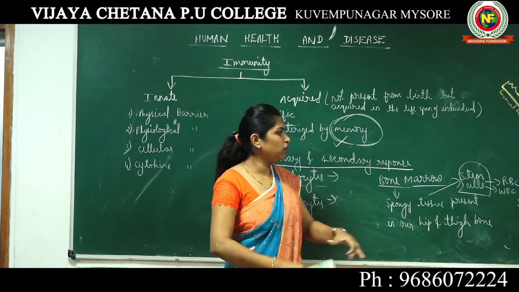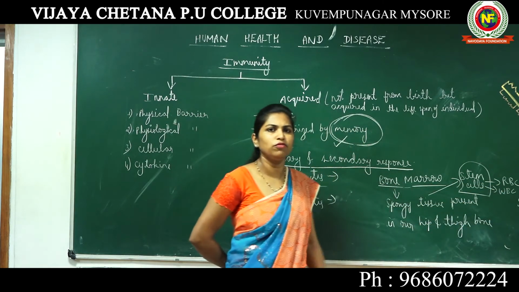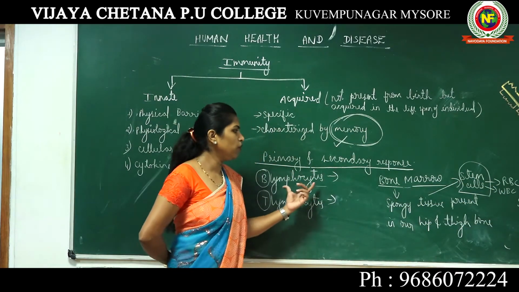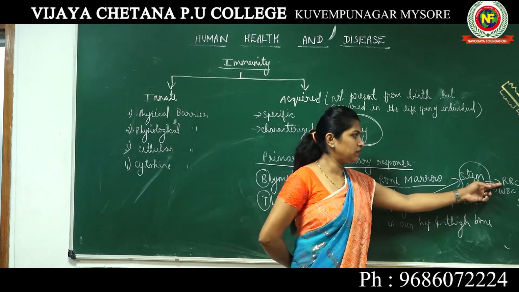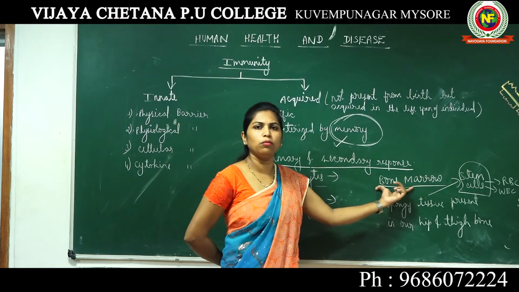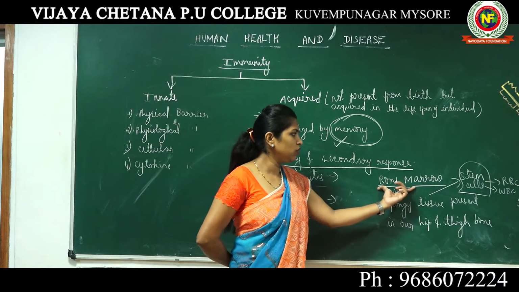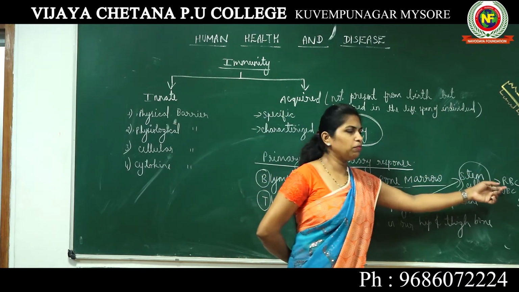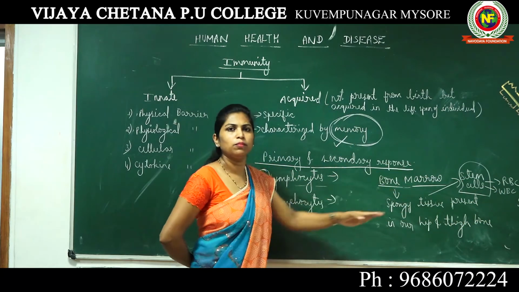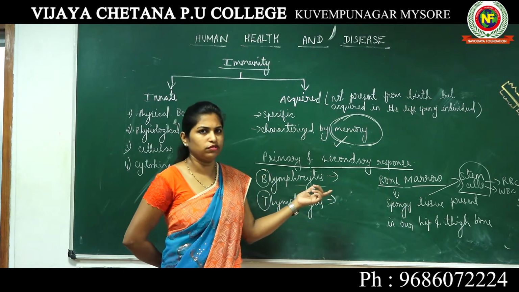So depending upon the requirement, stem cells are converted into different types of cells. Now you know all your RBCs and WBCs are produced from the bone marrow.